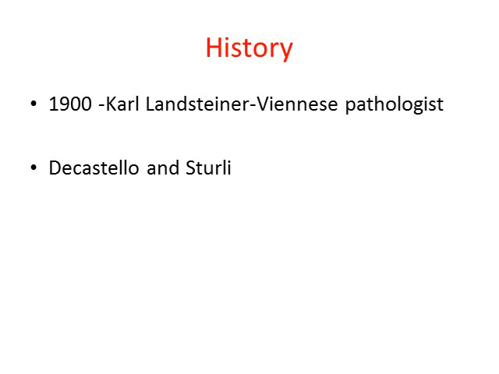It's always good to know about the history of anything that you're dealing with. So who was it who was interested in blood grouping? It was in 1900 that Karl Landsteiner, a Viennese pathologist, discovered blood groups. He discovered 3 blood groups and named them A, B and O. And his colleagues De Castello and Sturli discovered the 4th blood group and named it AB.